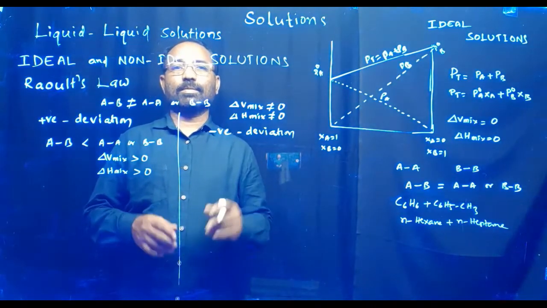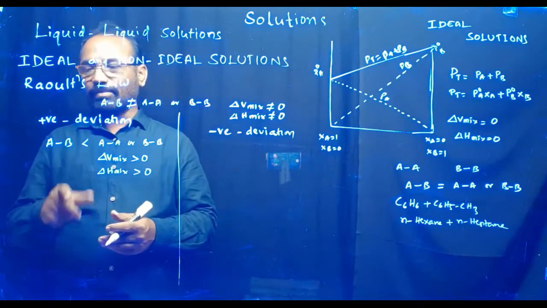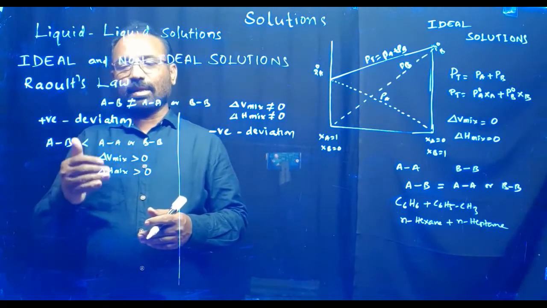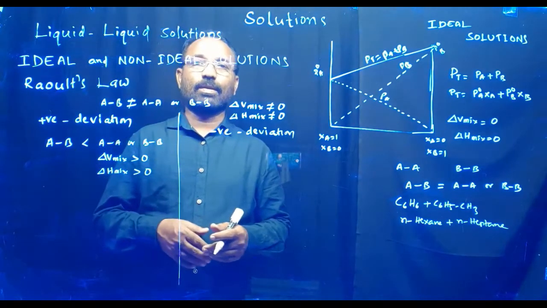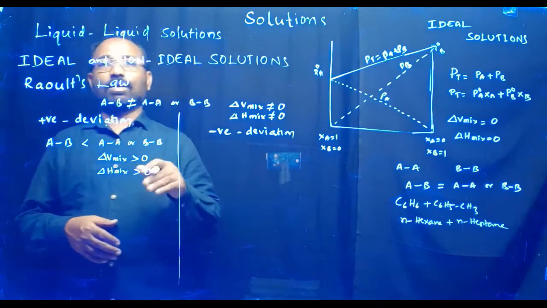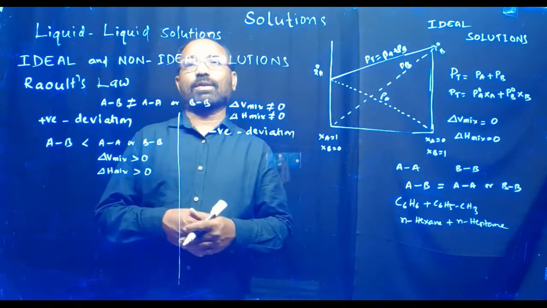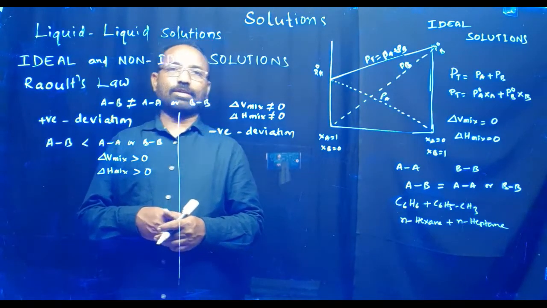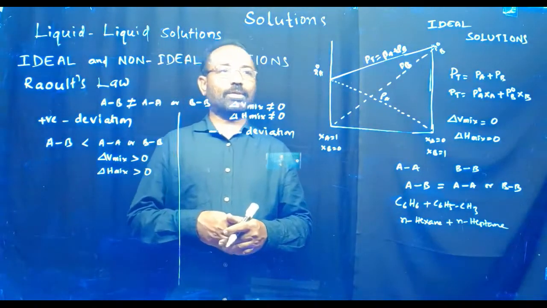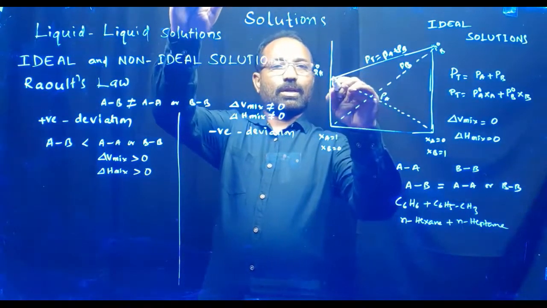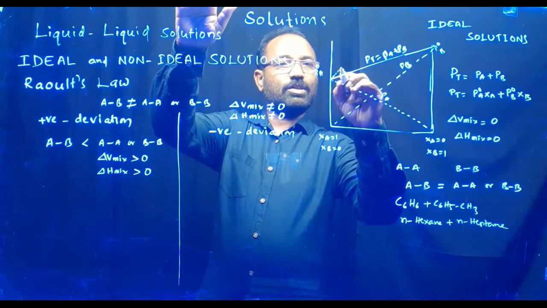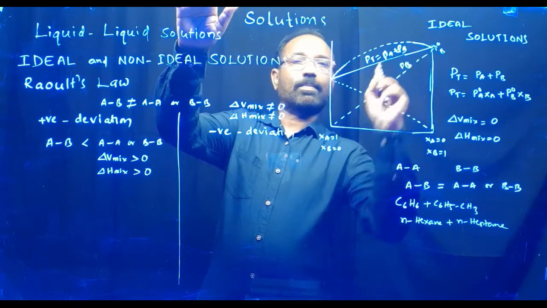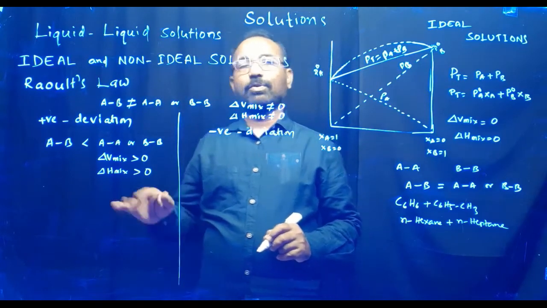Here, in case of positive deviation, the AB intermolecular force of attraction is less than both AA as well as BB. Therefore, if you observe the graph for non-ideal solutions of positive deviation, the total pressure is more than that of the ideal solution. Let us assume this is the total pressure of the positive deviation.